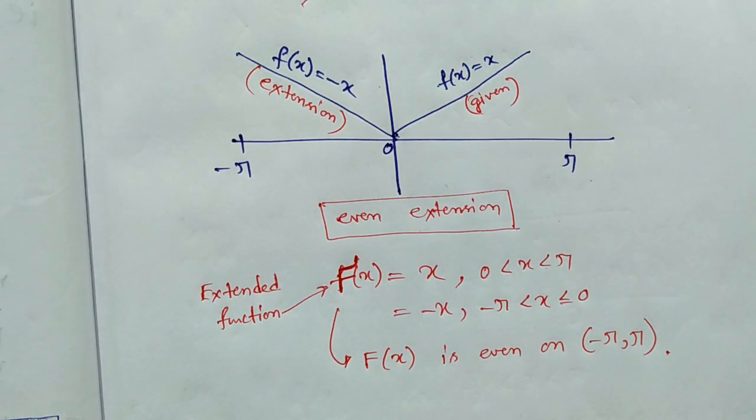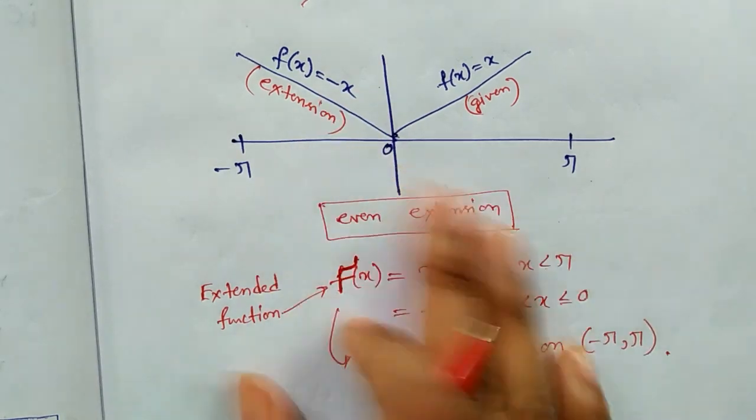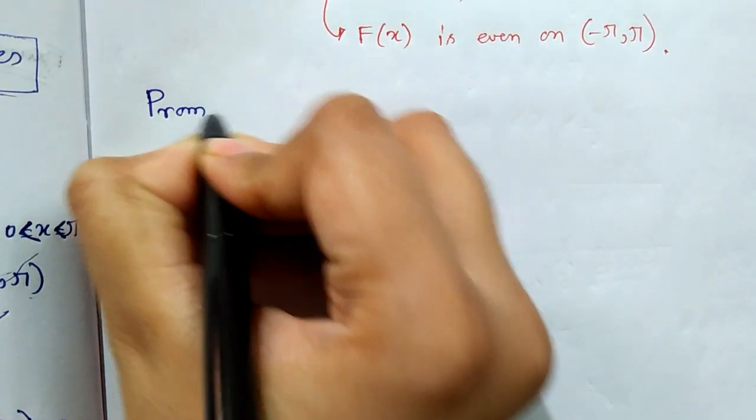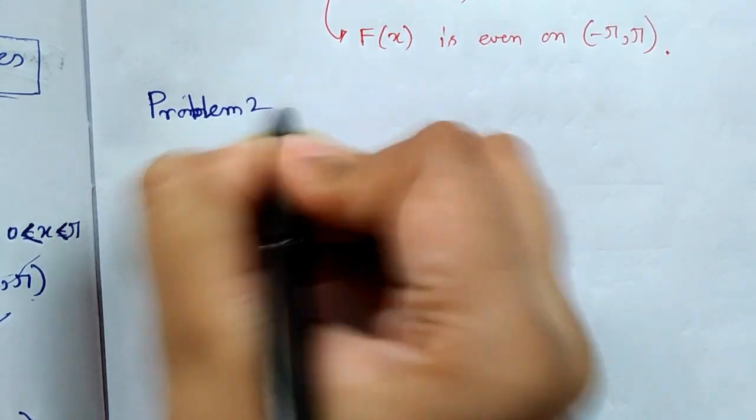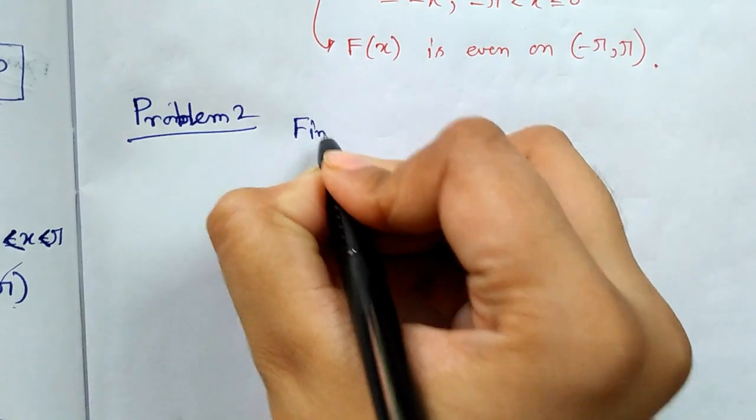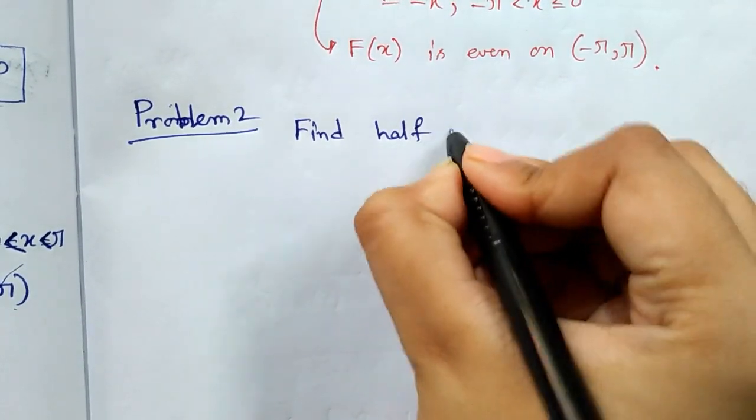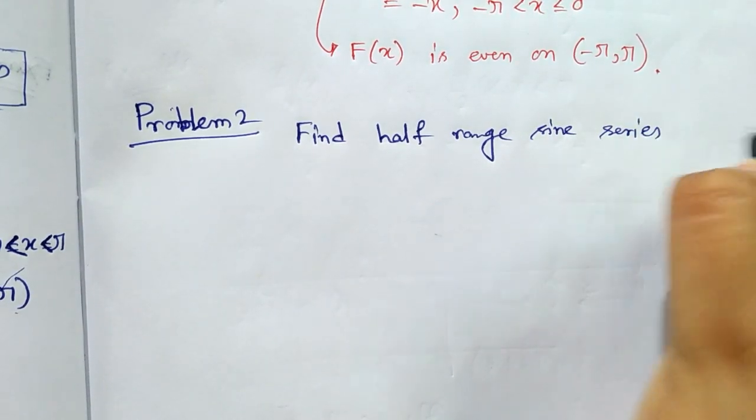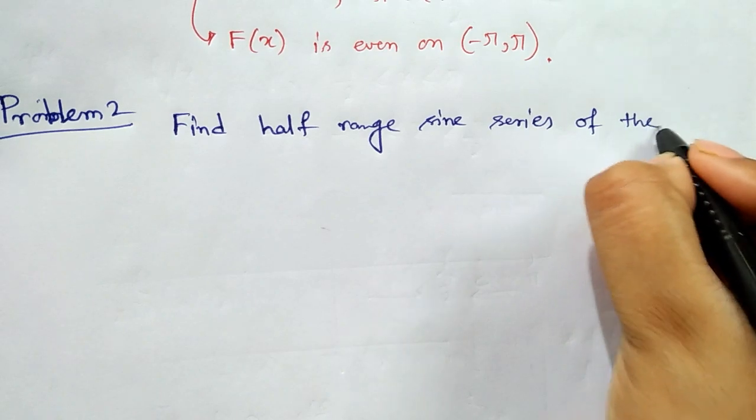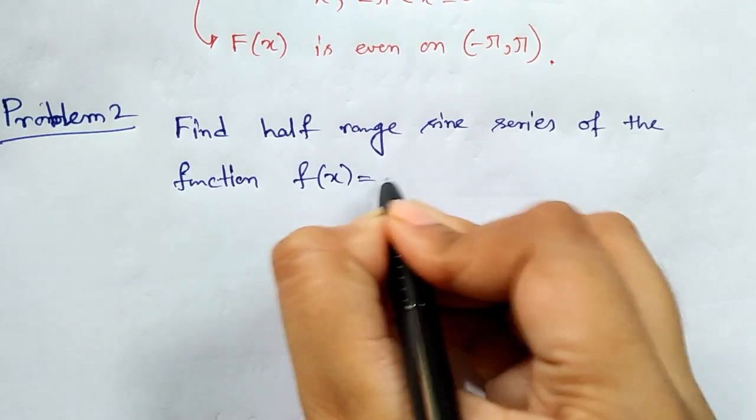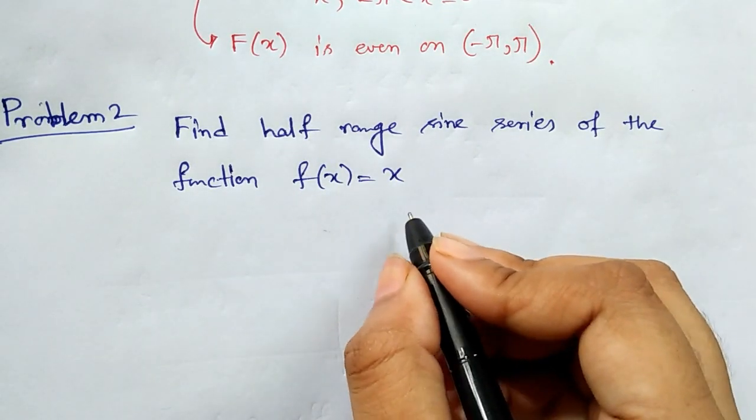Okay, so this is the even extension. Now if the problem is like that, suppose first one is problem 1, this is problem 2. The problem is like that: find half range sine series of the function fx equal to x. So I am taking the same function.